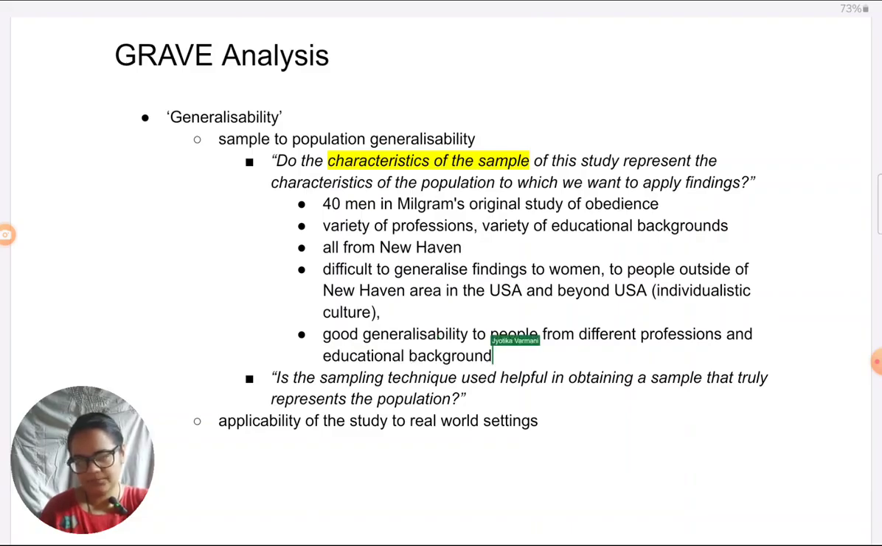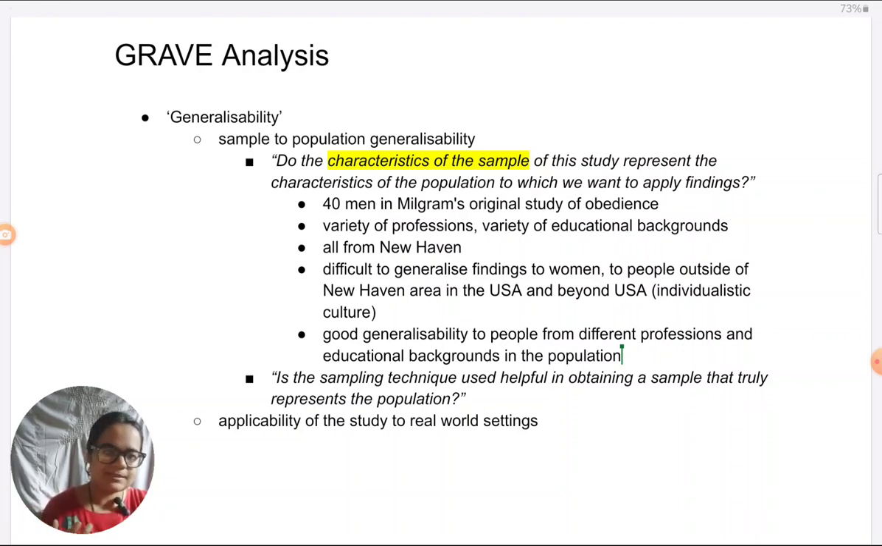In the population. So this would be my analysis of the generalizability of the Milgram study. I know there might be many other things coming to your mind. Definitely, studies have so much detail in them.